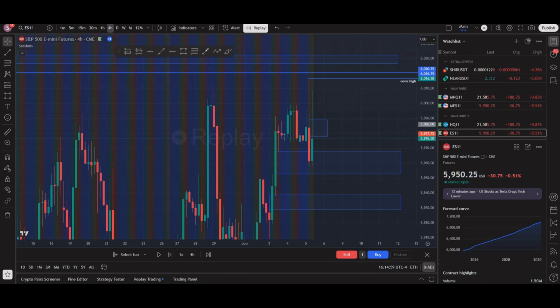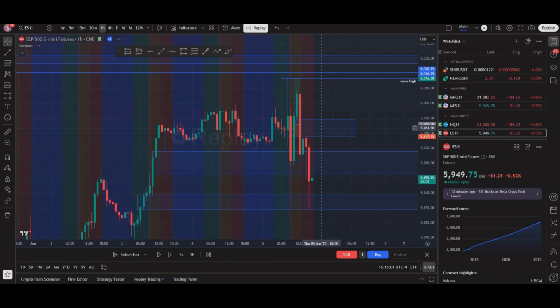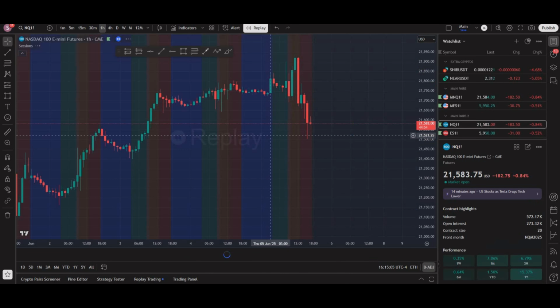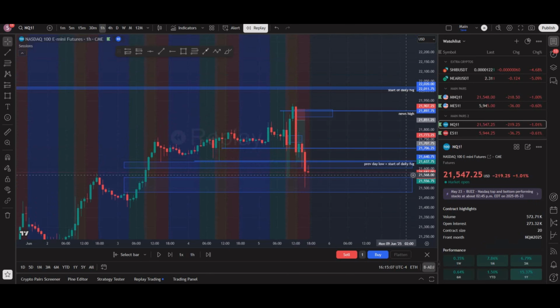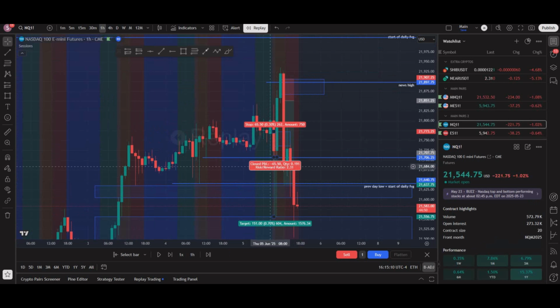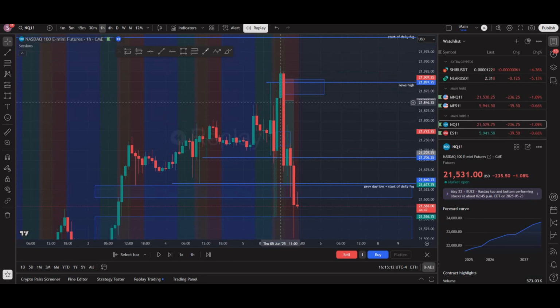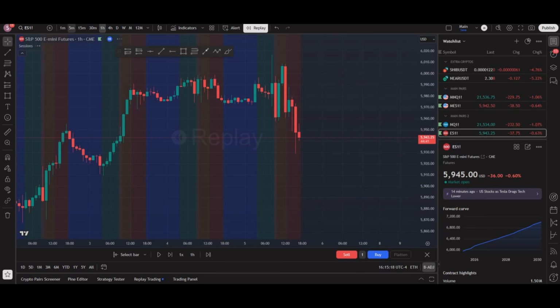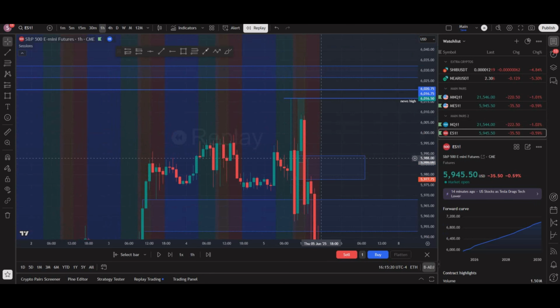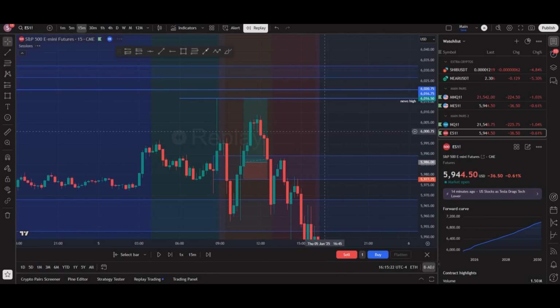And personally, for me at this point, I was thinking that ES was going to come up and take out the news high. And then if we look at NQ on that 9 or 10 a.m. candle, NQ had swept out the hourly low and it was pushing up heavy. And I figured that NQ was going to head towards that news high and ES was probably going to do the same thing. So I ended up scaling down on ES just because ES was lagging behind a little bit more, but I wanted strong confirmation.